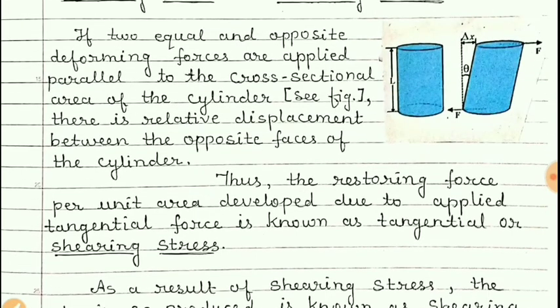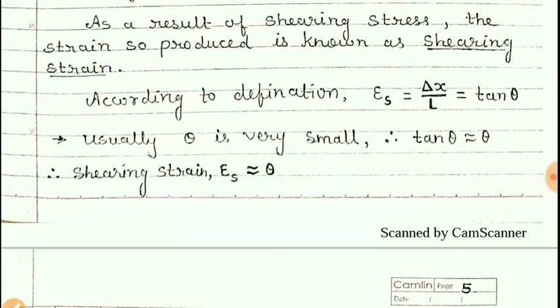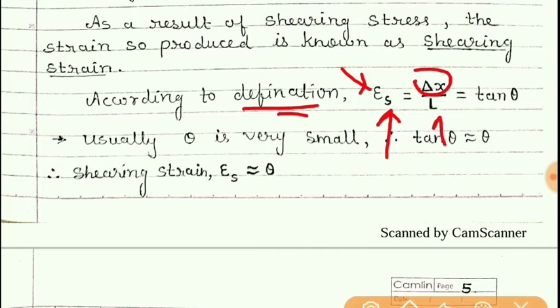So now students, here according to definition, shearing strain is given by delta x upon L, and that is nothing but it is tan theta.